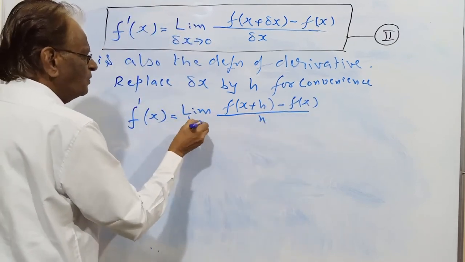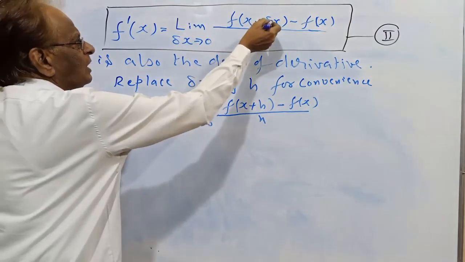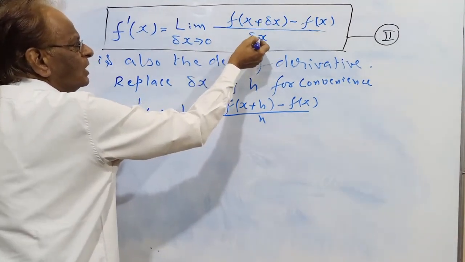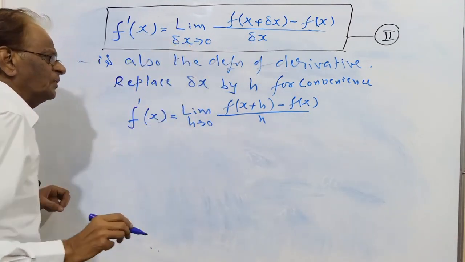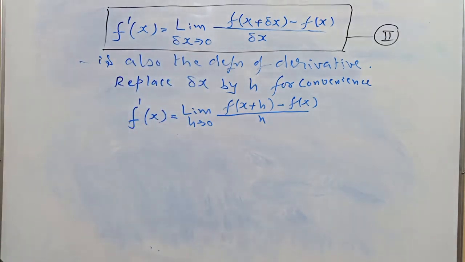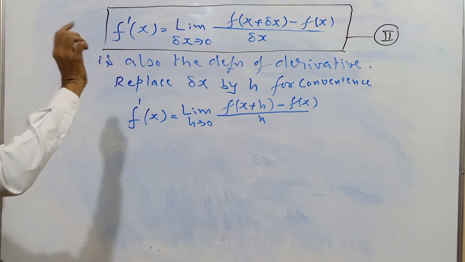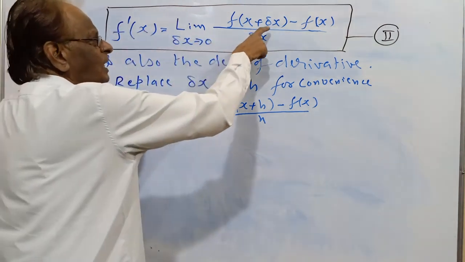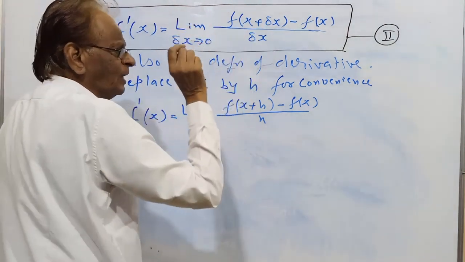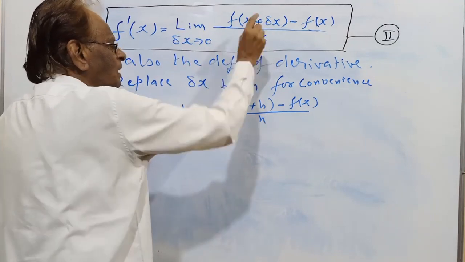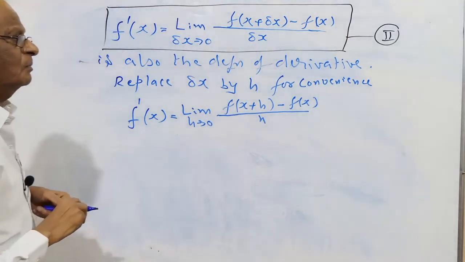Delta x means h. So in this place delta x becomes h. Both are the same, because writing delta x again and again is not convenient. Therefore, in place of delta x, we have taken h.